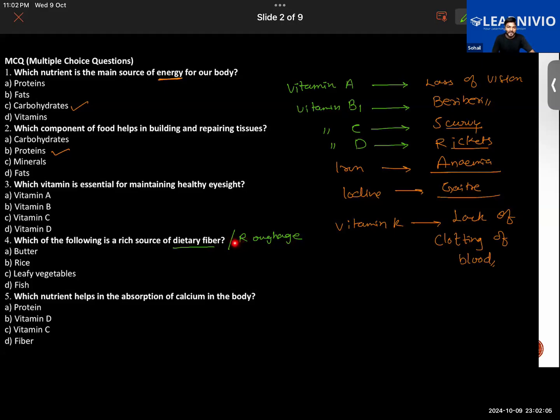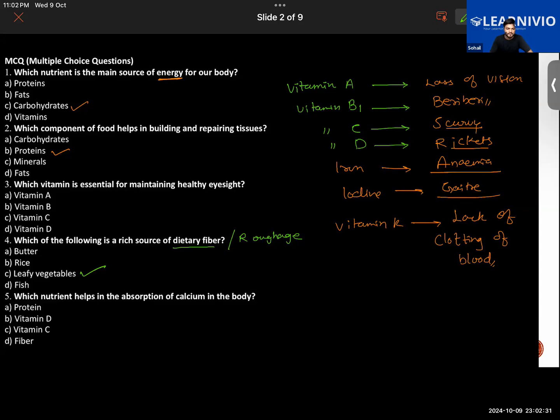I was saying that roughage or dietary fiber, they are the same thing. We get it by eating plant-based food, particularly leafy vegetables, which contain a good amount of roughage. And roughage is helpful in digestion. So the answer to the question is leafy vegetables. Good. Next.